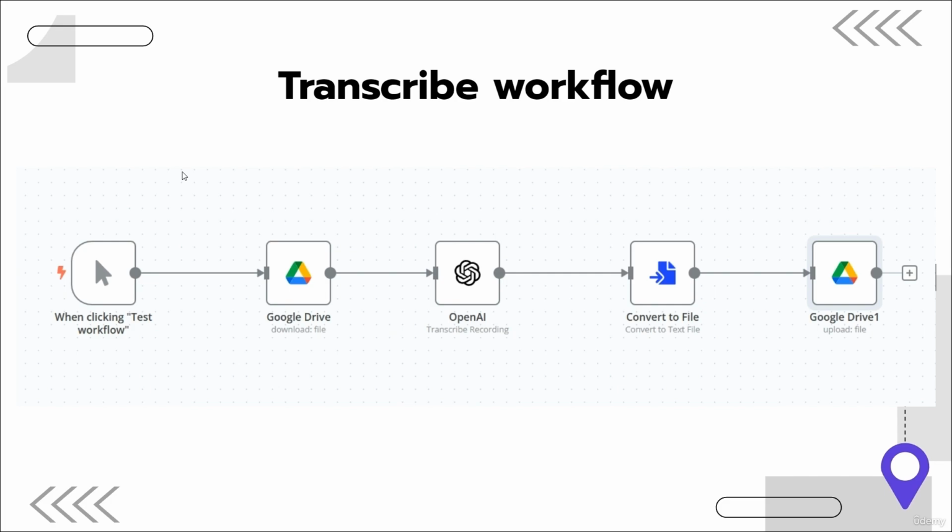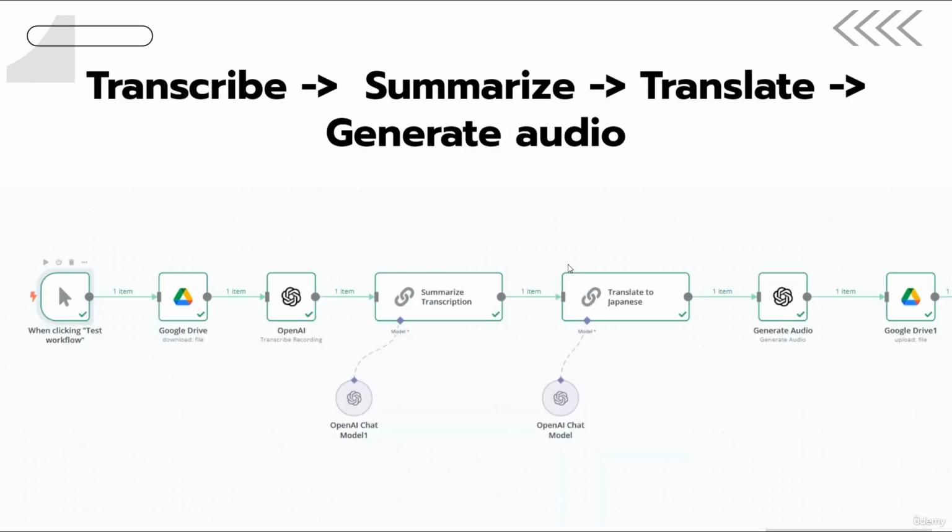So let's start with the first automation. We'll start with an automation that takes an audio file. In this case, we're using a well-known historical US presidential speech as a file. We'll transcribe that and convert that into text in this node here. Then we'll convert that text into a file here, and then we'll upload that back to the Google Drive.